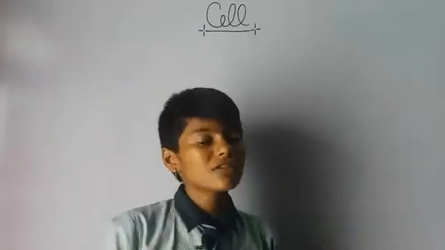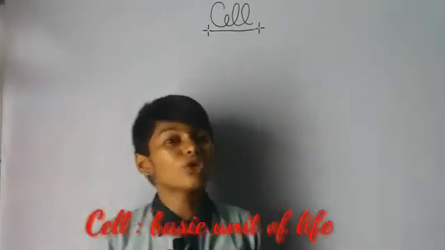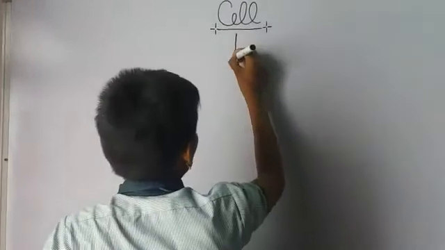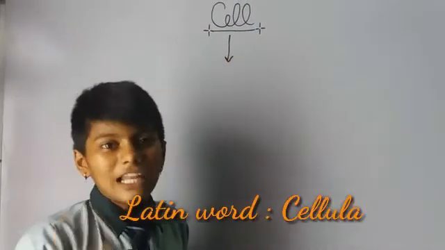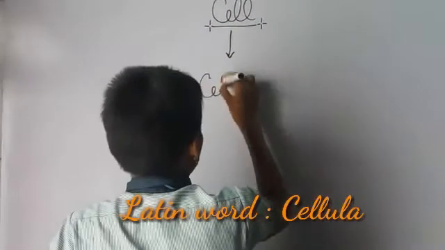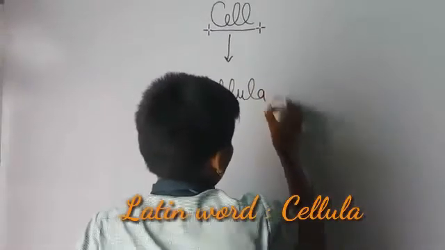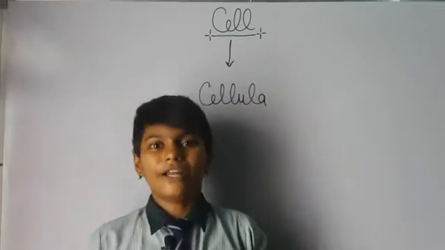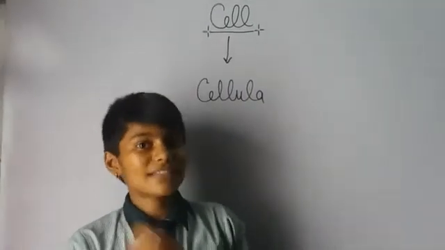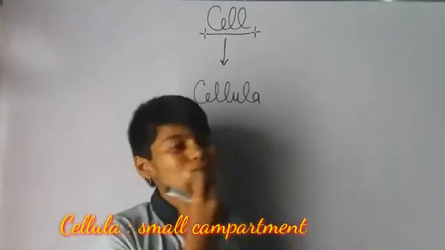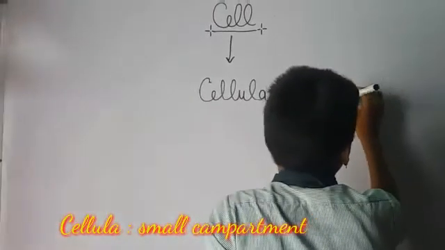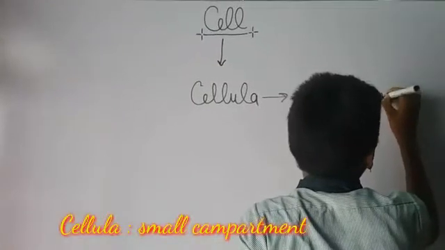What is a cell? A cell is a basic unit of life. The word cell is derived from the Latin word cellula, which means a small compartment.